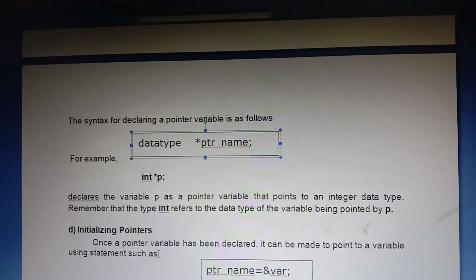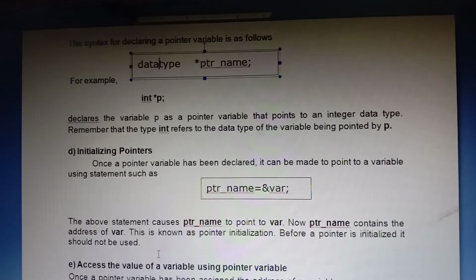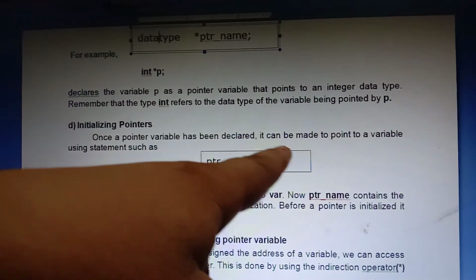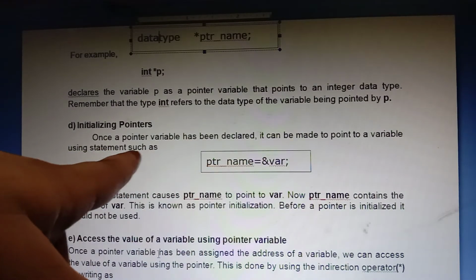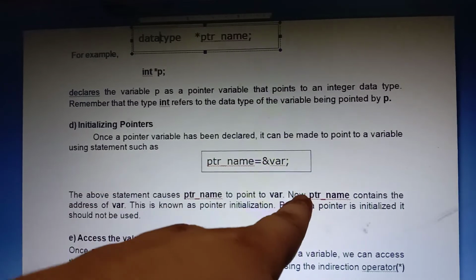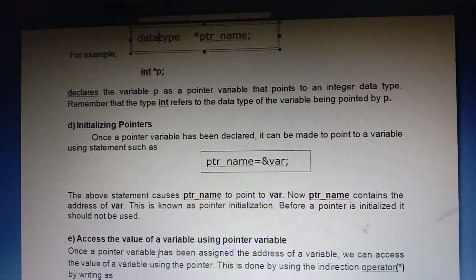Next, initializing pointers. Once a pointer variable has been declared, it can be made to point to a variable using statements such as ptr_name = &variable, so the address of the variable. What is initialization? Initialization means we are assigning some value to a variable. Should that be runtime or compile time? Here we are going for only compile time, static initialization. For pointers we always give static initialization before compile time.